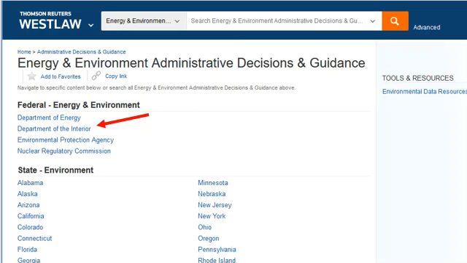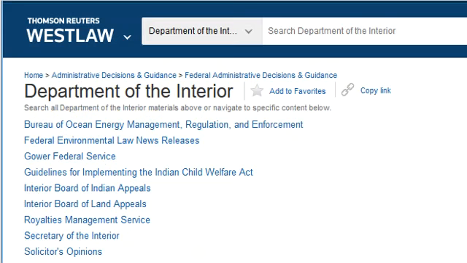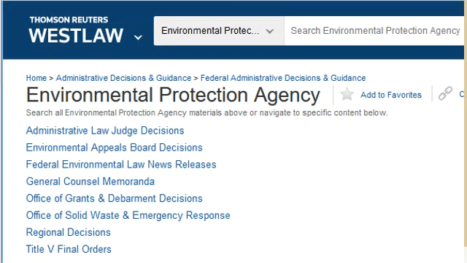On Westlaw, choose Practice Area, Energy and Environment, then Administrative Decisions and Guidance. Both federal and state agencies are included here. You can also select a particular agency or type of decision or guidance to search. Here's an example of the types of decisions and guidance available from the Department of the Interior, and these are those available from the Environmental Protection Agency. Some, but not all, agency decisions on Westlaw can be KeyCited, so be sure to look to see if there are any citing references available for the decisions you read on Westlaw.